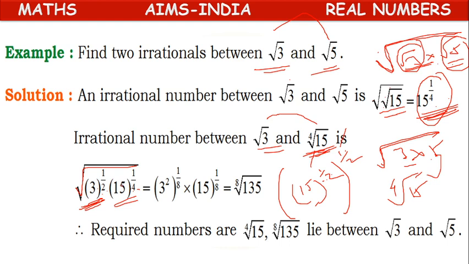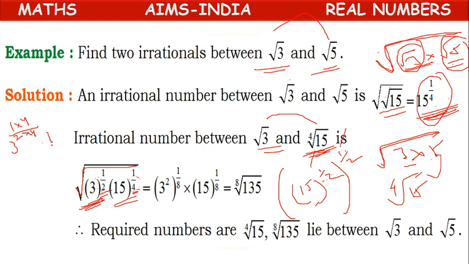Actually here we need power 8. What can we do here? Here the denominator is 2, here the denominator is 4. Both powers have different denominators. If we want the same root, what do we have to do? In the denominator place we need 8. Means 3 power 1 by 2 is there. To make the denominator 8, we have to multiply by 4. We can write 1 into 4, 2 into 4.